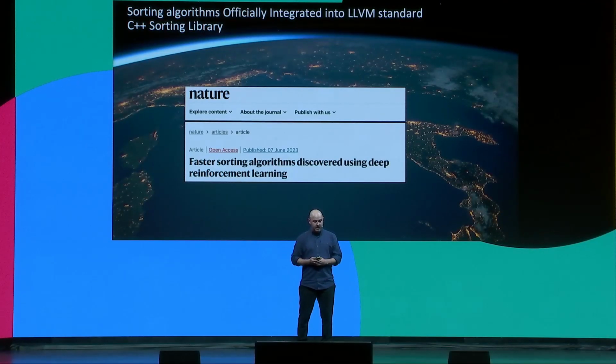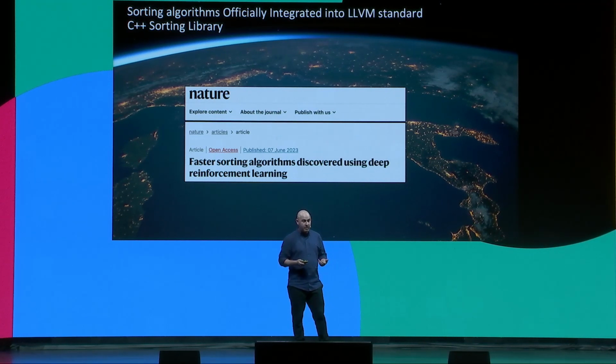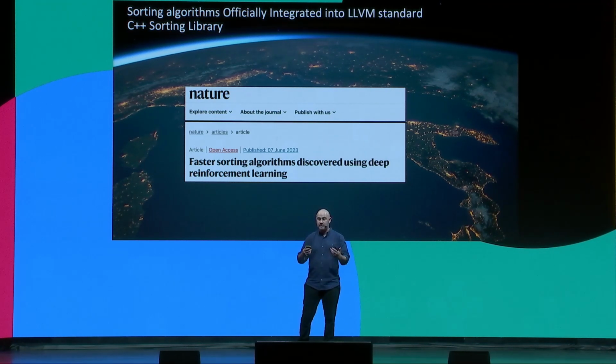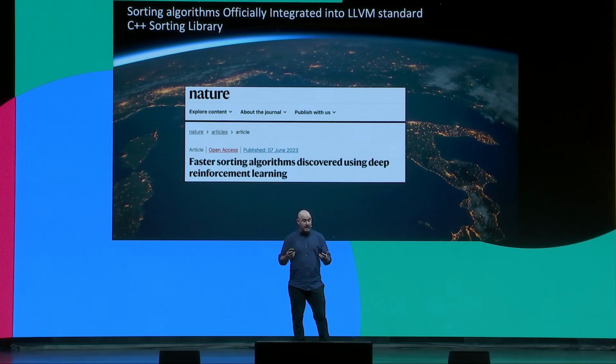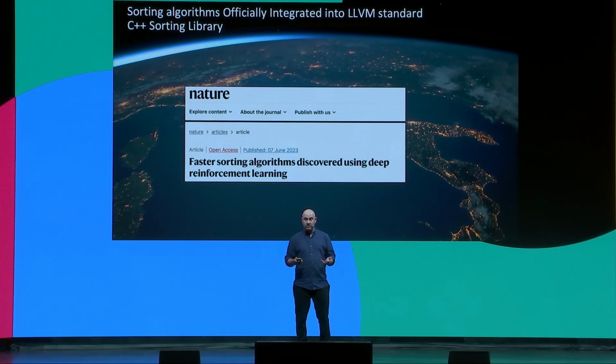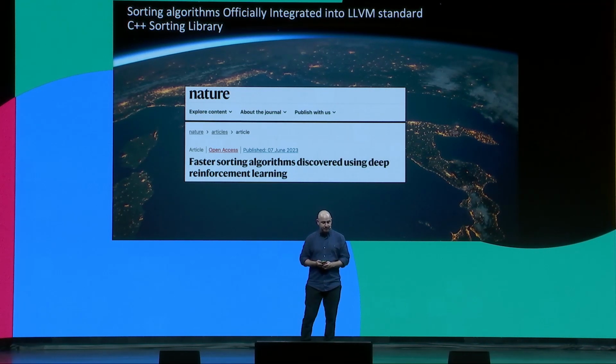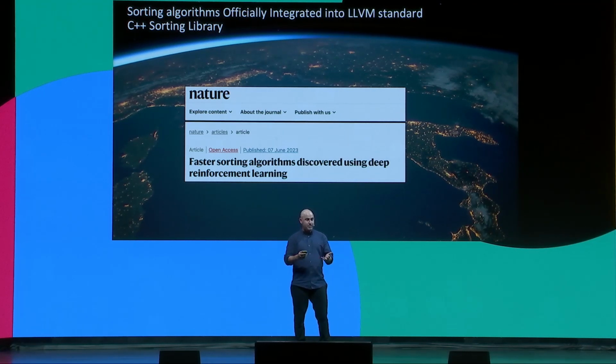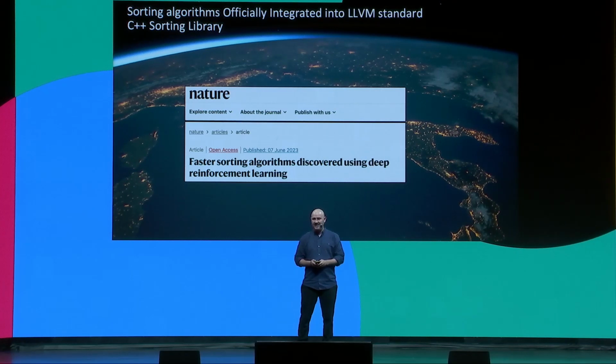So we submitted them and went through a process and managed to get it accepted. We managed to get improvements for sorting 5 elements of up to 70%. And we managed to get improvements on over 250,000 elements being sorted of around 2%. In addition to this, we estimate that our functions today are being called trillions of times every day. And there's a corresponding Nature paper that you can check out if you'd like to get more information.